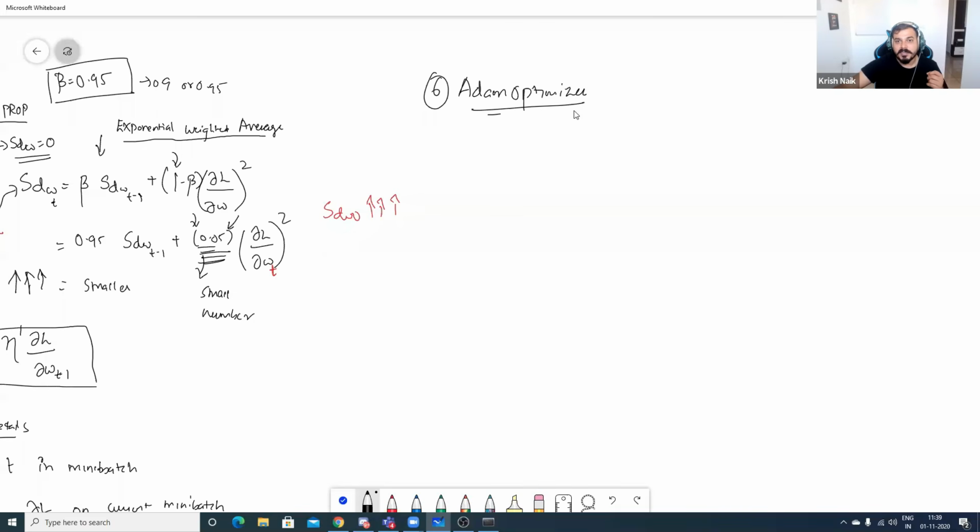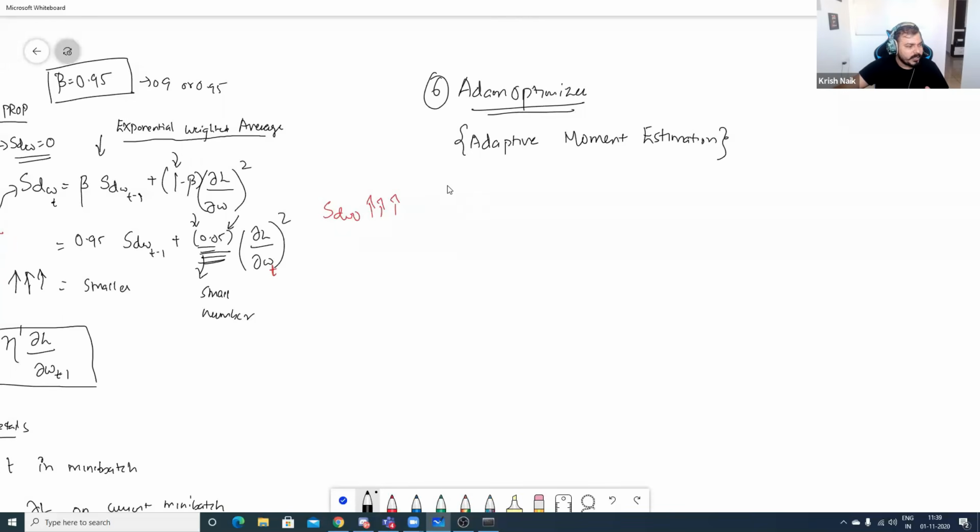This Adam optimizer probably was the best till now and still is the best. The name is adaptive moment estimation, the full form of the Adam optimizer, and it was pretty simple.